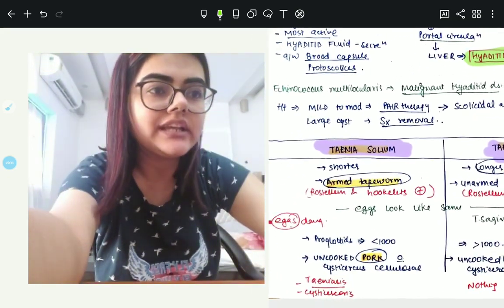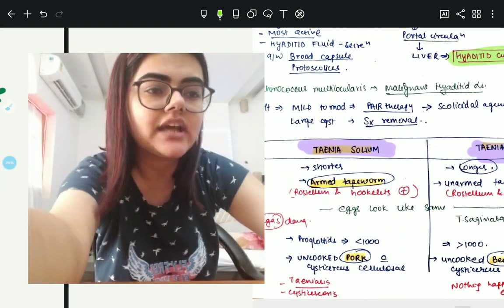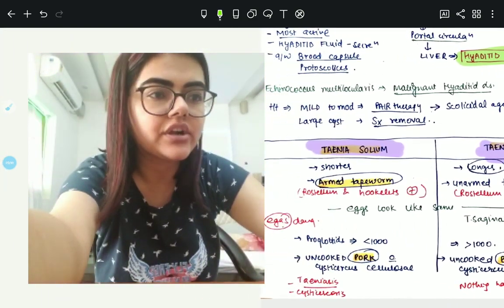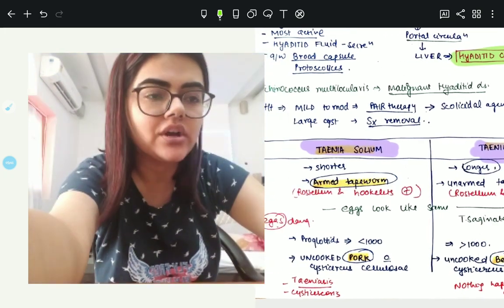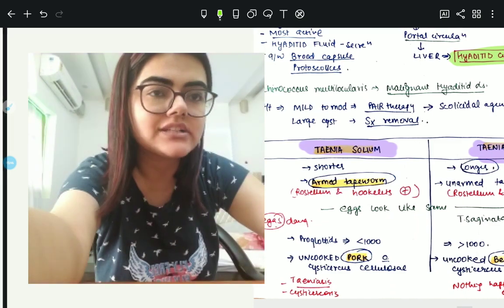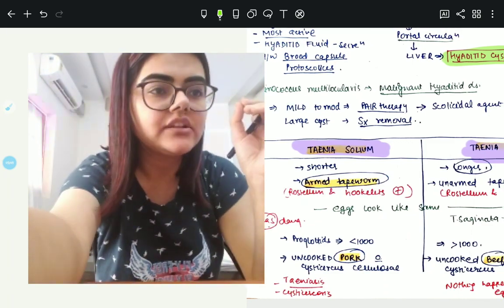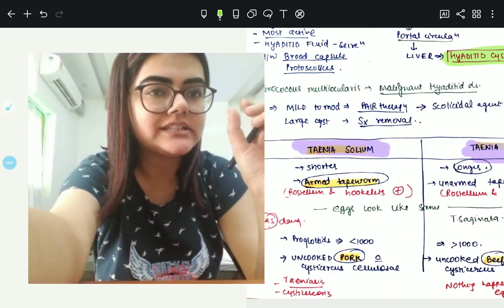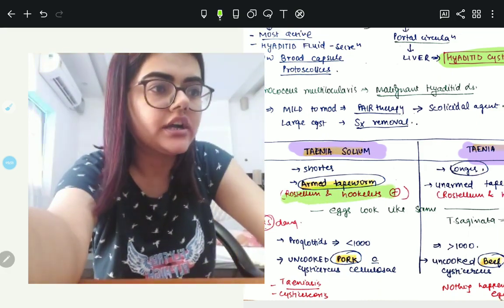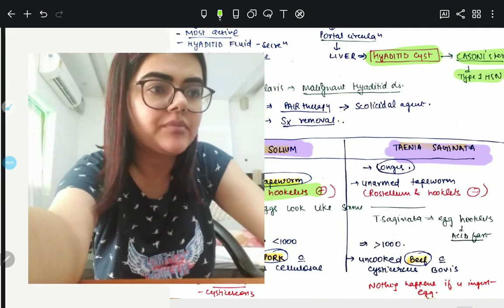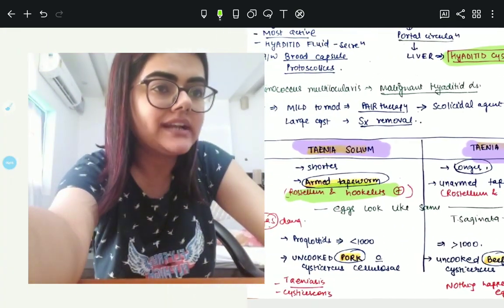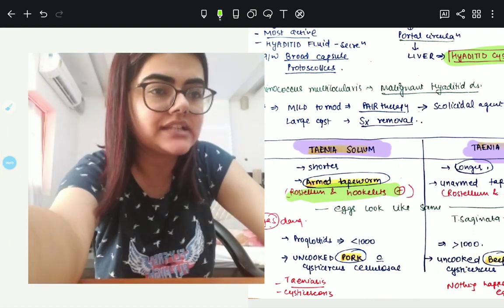Now talking about Taenia solium and Taenia saginata, that are very frequently asked in your exam. Taenia solium is shorter while saginata is longer. In spelling also you can see the saginata spelling is longer than solium, so solium is shorter. Then solium is the armed tapeworm because it contains rostellum and hooklets, while Taenia saginata is unarmed because rostellum and hooklets are absent. The eggs look quite similar in solium and saginata.